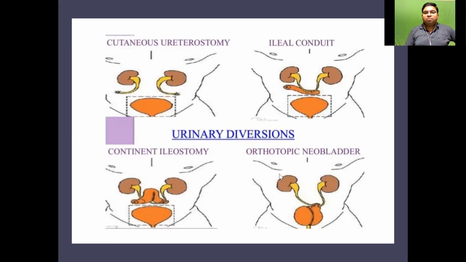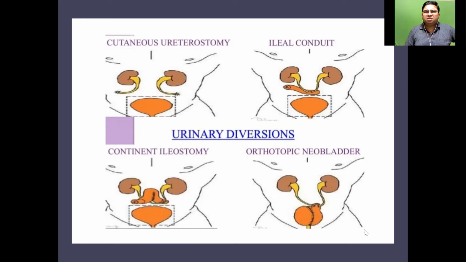But nowadays, the most important thing is the orthotopic neobladder, where you create a Studer pouch from the ileal segment. Because the tumor is away from the urethra, the urethra is normally free of tumor, and we take biopsies of the prostatic urethra also, which don't show tumor. So you anastomose the urethra, and the patient is likely to have the same continence mechanism, the same way he passed urine before the cystectomy. Now he has an orthotopic neobladder.